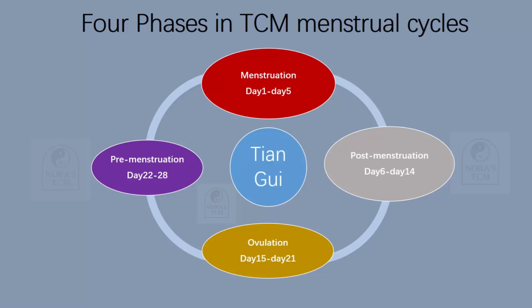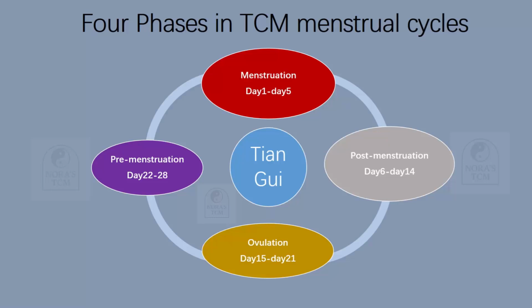We cannot say 天癸 equals hormone, because in the TCM reproductive system, 天癸 contains part of the function of hormones and also the endocrine and neural system. So this is a very complex system. We cannot say 天癸 refers to one material, but it is very similar, with part of the function similar to Western medicine.